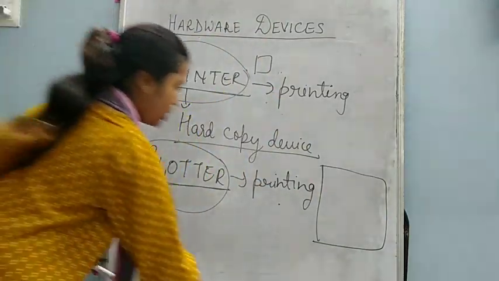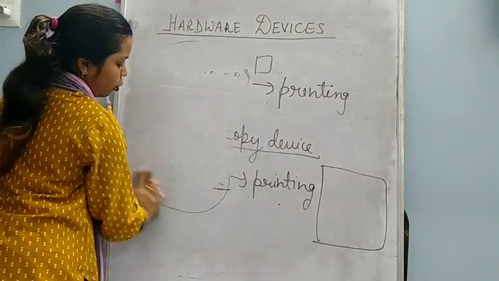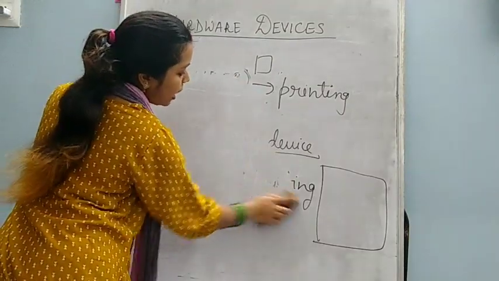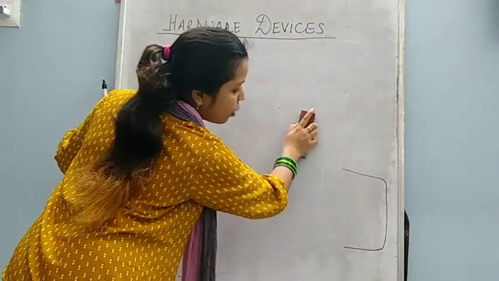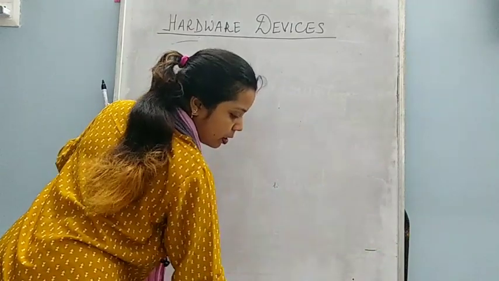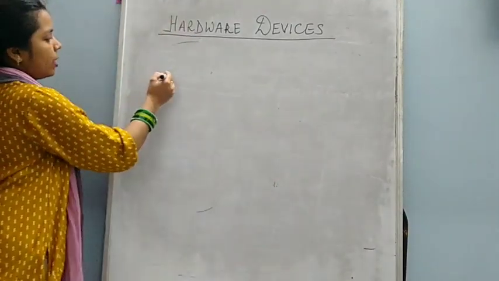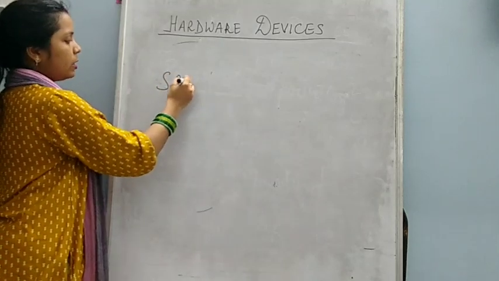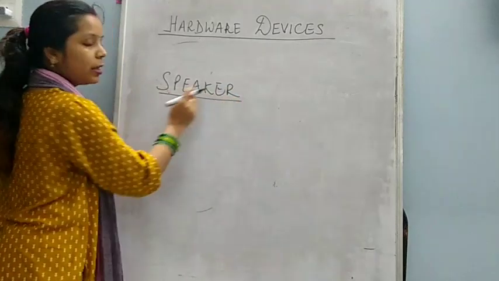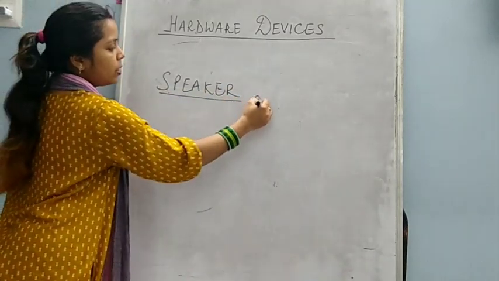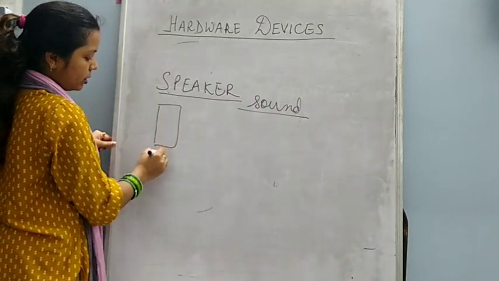These are the hardware devices which are given in your book, and this plotter and printer, these are output devices. Why? Because they give result in the form of printing. Speaker is also an output device, because it gives output in the form of sound. Speakers are like this.